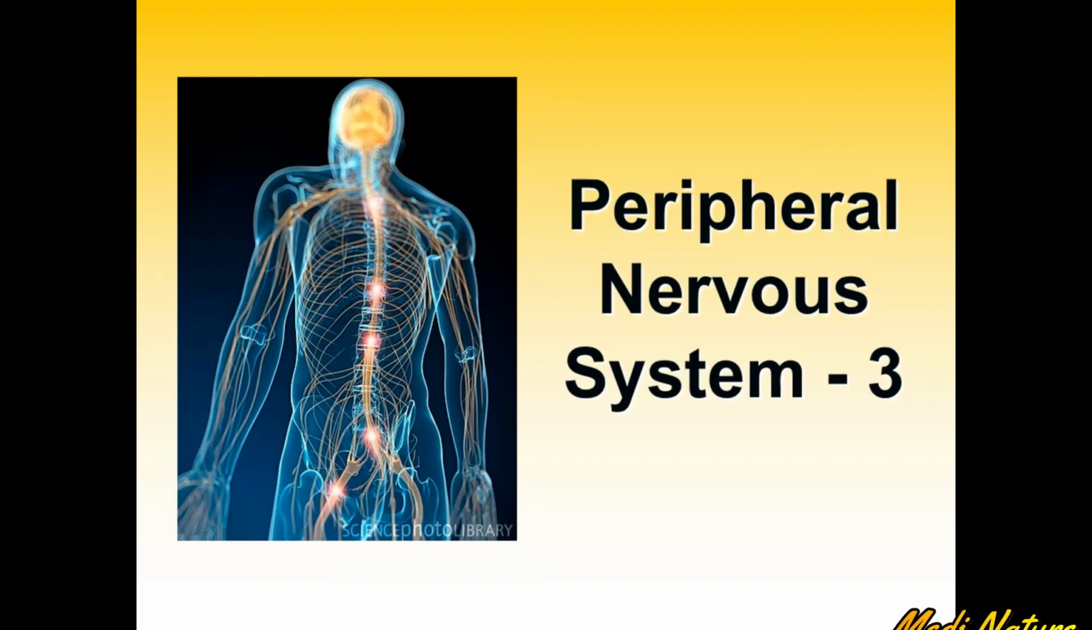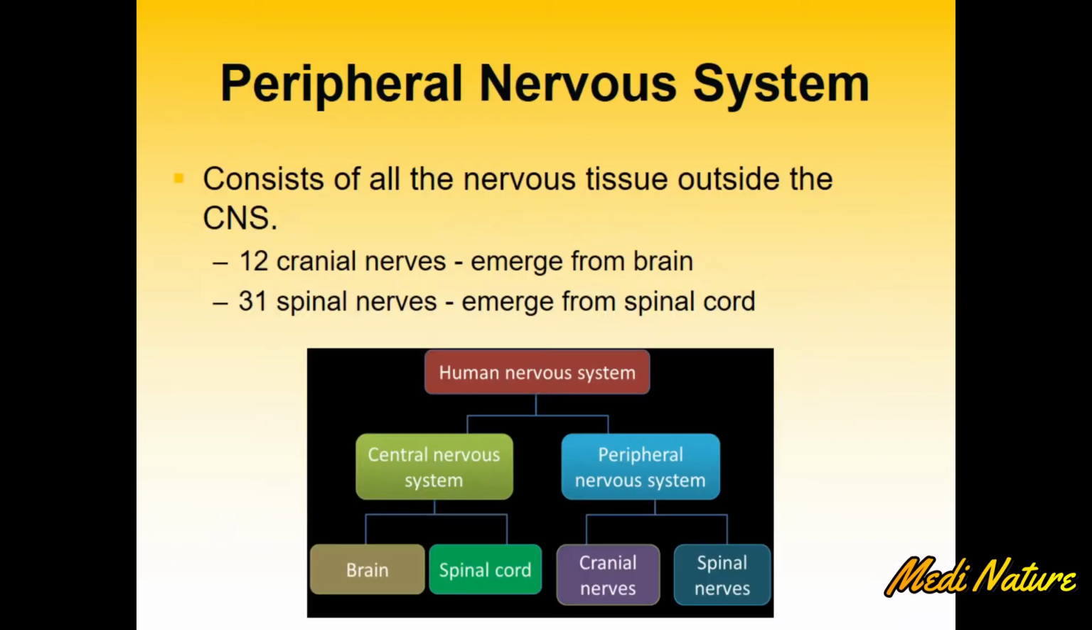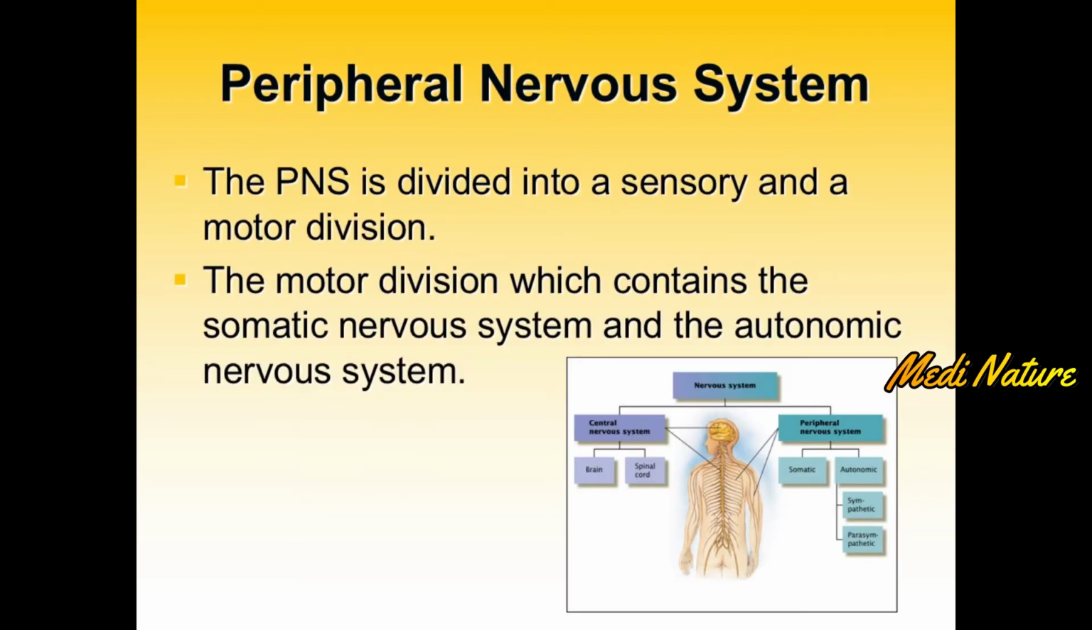This is the third part of the lecture on peripheral nervous system. As I told you, the peripheral nervous system consists of all the nervous tissue which lies outside the central nervous system. It mainly contains 12 cranial nerves and 31 spinal nerves. So the peripheral nervous system, which is formed by the spinal nerves and cranial nerves, is mainly divided into two parts called sensory division and motor division.